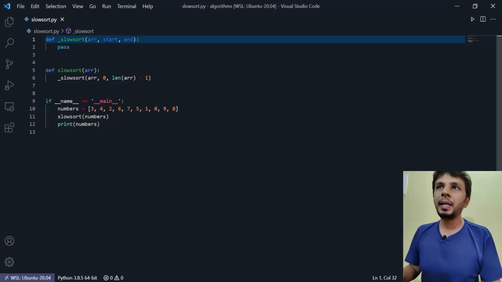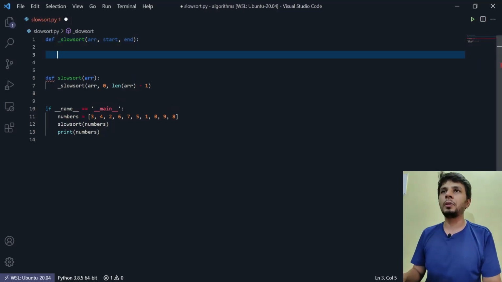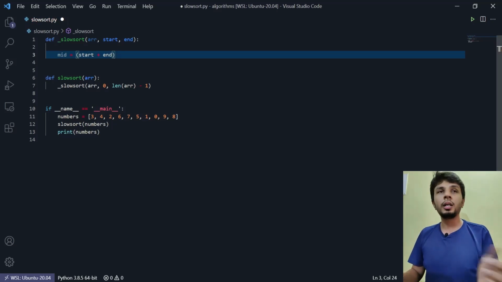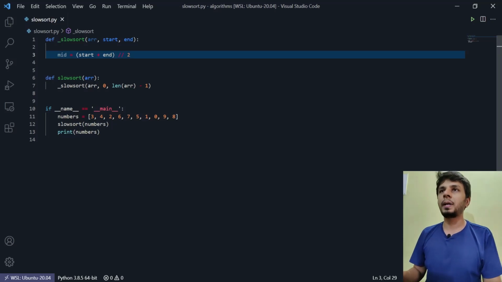Now here would be our core business logic. As I said, it's very similar to merge sort. What we want to do is first compute the mid of the array. It is nothing but start plus end by 2. Since this is Python, I don't really need to worry about integer overflow. Otherwise I could have done start plus end minus start by 2, but since this is Python, it's cool.